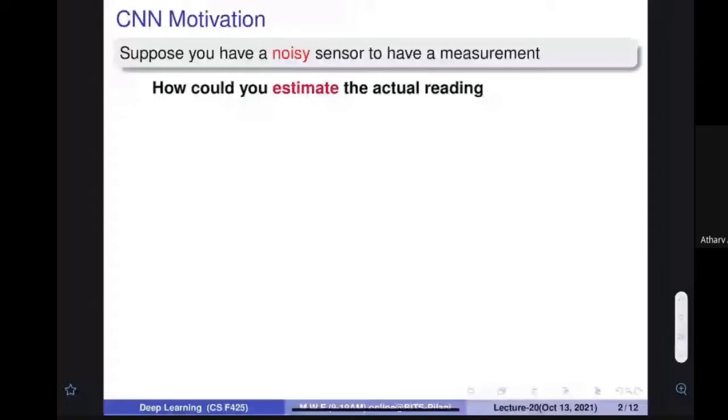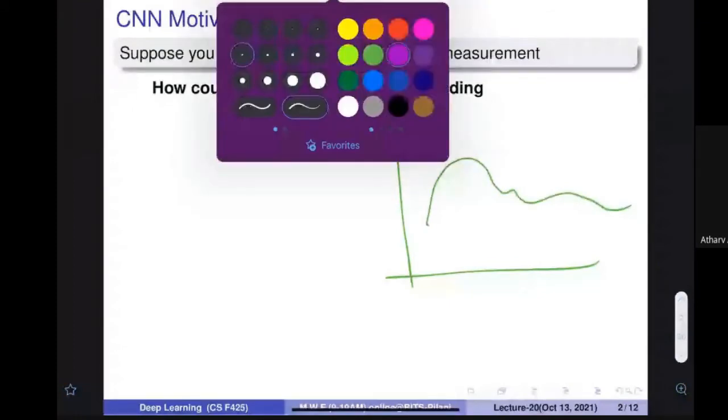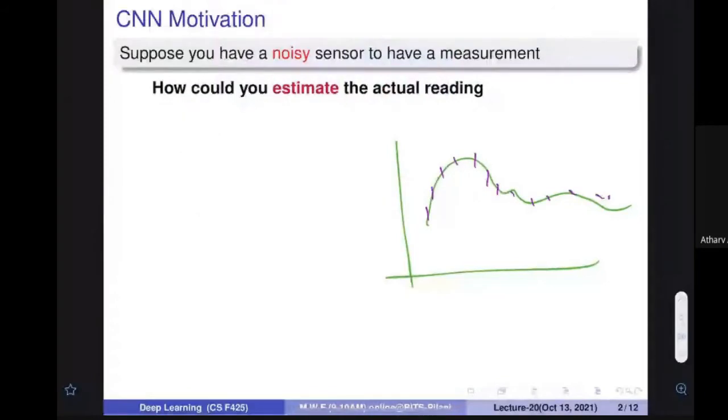So today I will start my discussion by giving this understanding: let's assume that you have a signal, and this is what the signal is. If you want to measure this particular signal, you would be deploying some kind of sensor. The sensor would have some kind of noise, and because of noise there is some variation. Instead of getting the right value, you are getting this value, this value, this value. You are going to get a very different kind of thing, not the original signal. We are going to get this instead of the original signal.